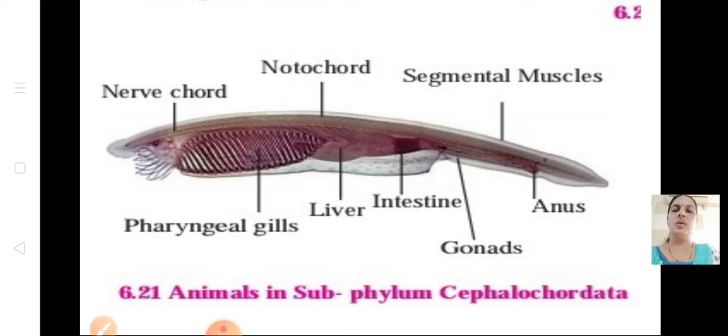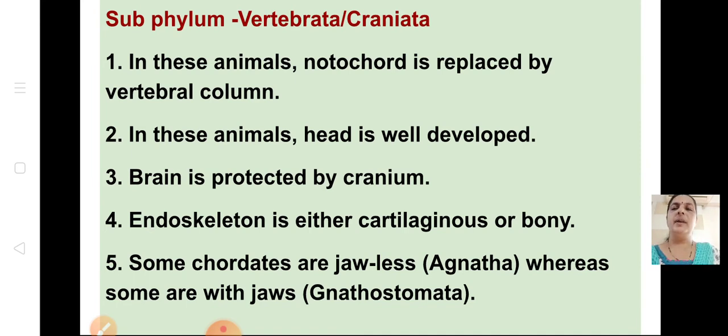Important point is notochord is present throughout the body. That is an important characteristic of Cephalochordata. Now coming to the last one, your subphylum Vertebrata. In these animals, notochord is replaced by vertebral column.